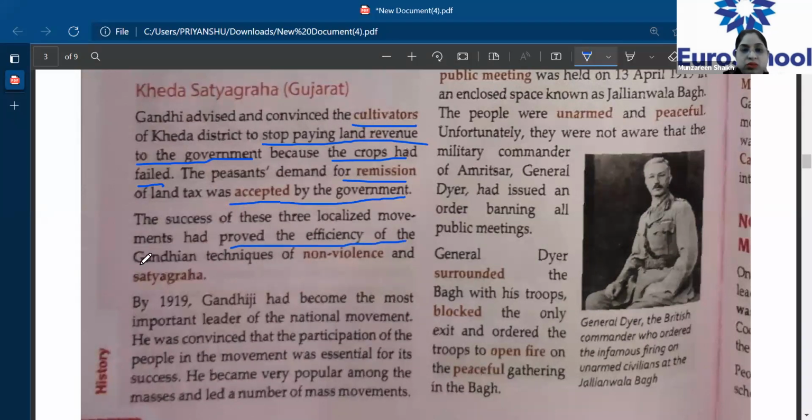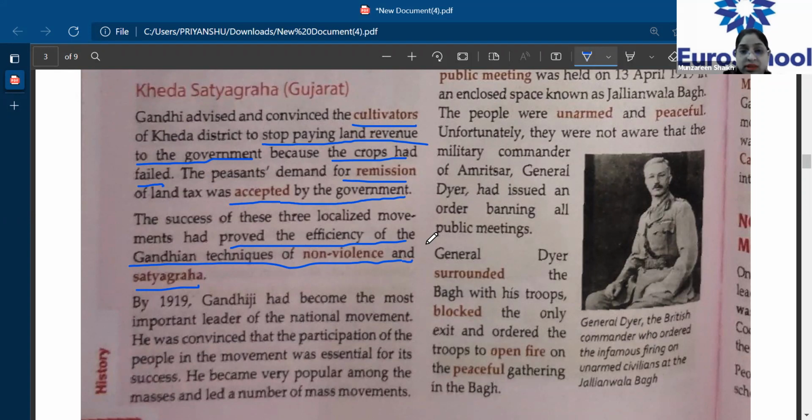These were the three places where he implemented his techniques, and he found that, yes, it is working. They could fulfill their demands without going for war or any violent agitation.